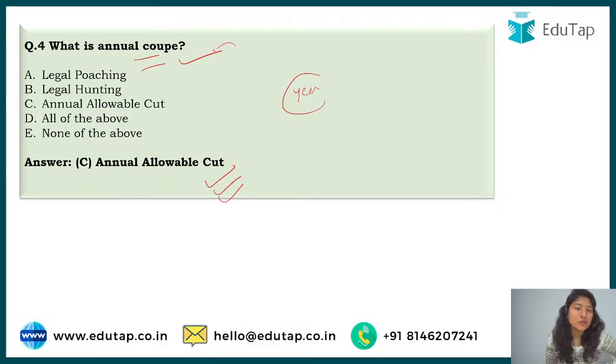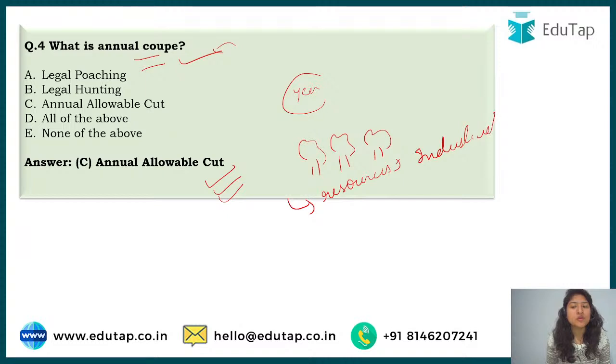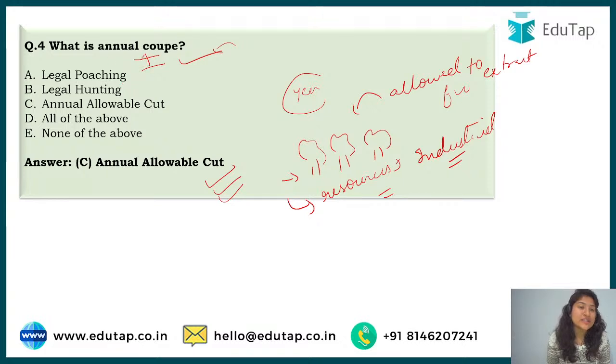And this annual cut means, herein what happens in forest, we know we have to preserve them, right? But still we need some of it, we need to get the resources from it for various industrial purposes, for various other purposes. So some of the trees or some of the resources available in the forest are allowed to be extracted, and this is known as annual cut.